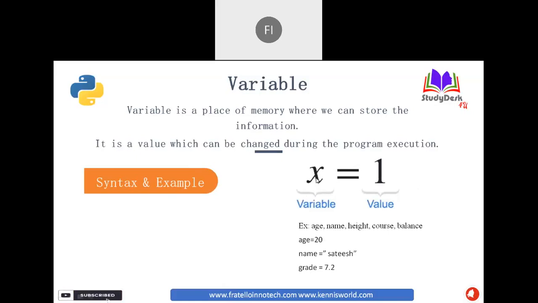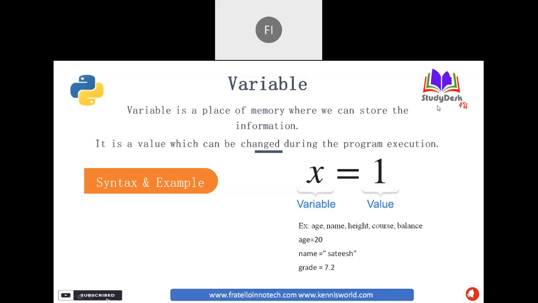Here x equal to 1 is easy to understand: 1 is the value and x is the variable. From that point onwards, wherever you require 1, you can use x directly in your program. x is a variable because if you store x equal to 1, it will be 1; if you store x equal to 2, it will be 2.